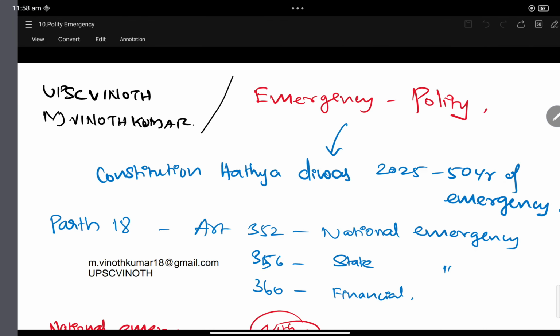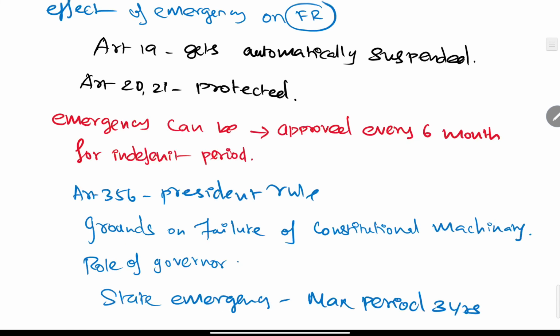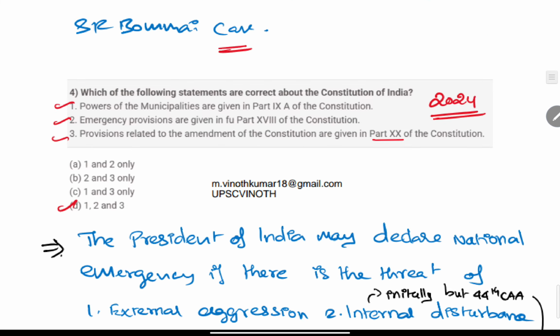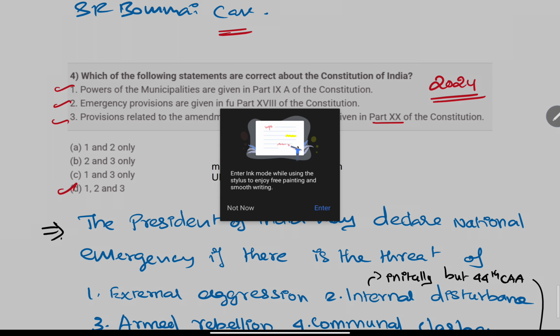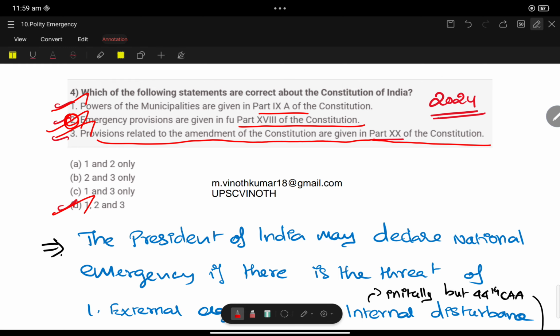Now we are going to see some of the PYQs with respect to national emergency. Article 19 gets automatically suspended; Article 20 and 21 are protected. First PYQ, 2024: the powers of municipalities are given in Part 9A of the Constitution. Yes, it is correct. Emergency provisions are given in Part 18 of the Constitution. Yes, it is correct. Provisions related to amendment of the Constitution are given in Part 20 of the Constitution. Yes, it is correct. All three are correct.